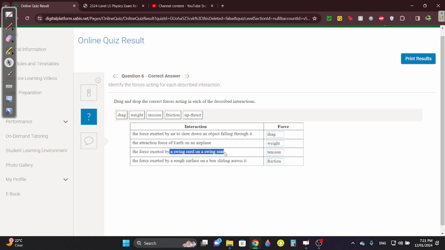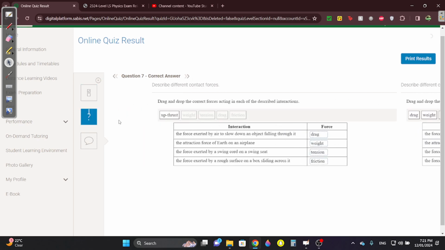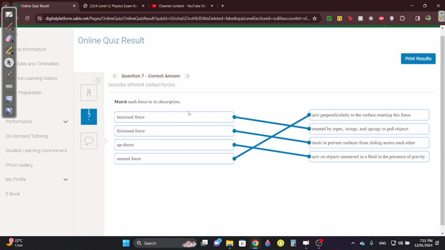By a swing cord on a swing seat. A cord means a rope. Any rope means tension. The force exerted by a rough surface on a box sliding: whenever it's sliding and it's the surface preventing the sliding, it's friction obviously. These are easy. Tension is by ropes. Friction is preventing from sliding across each other.